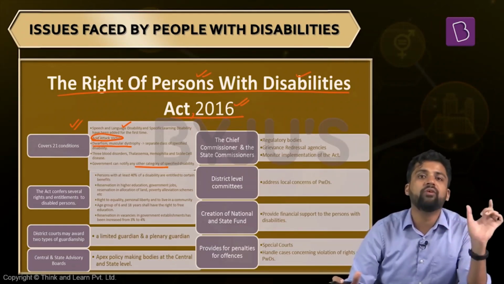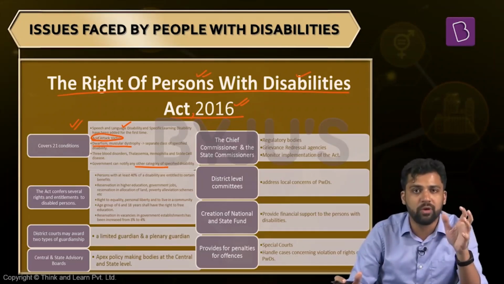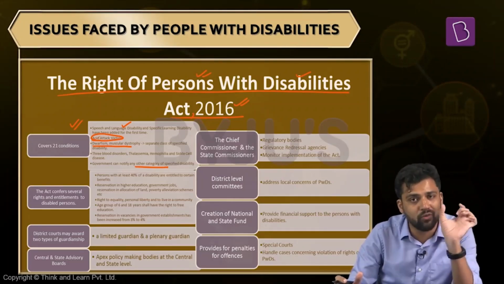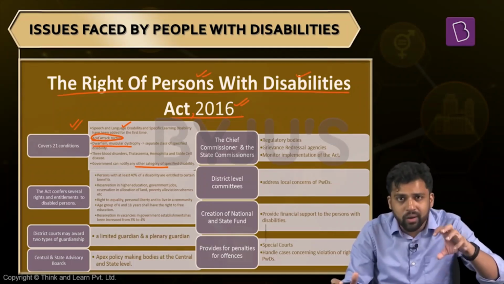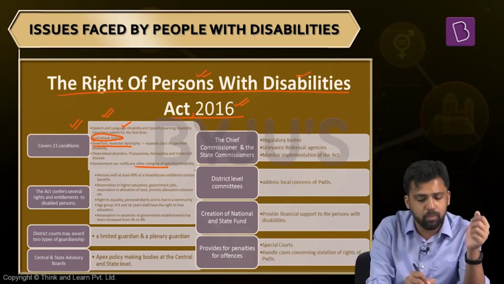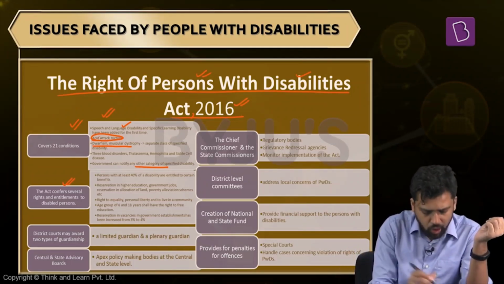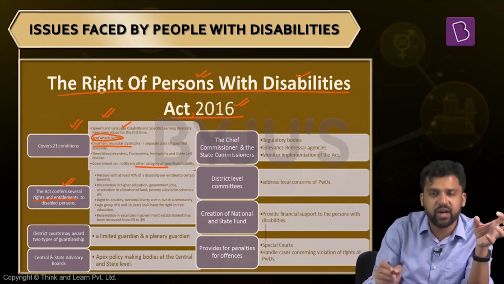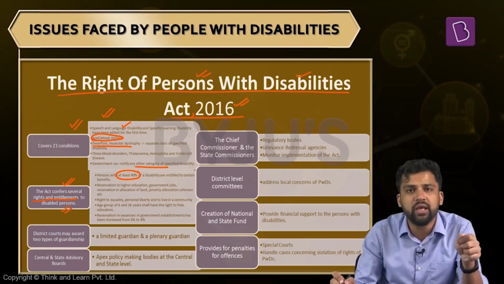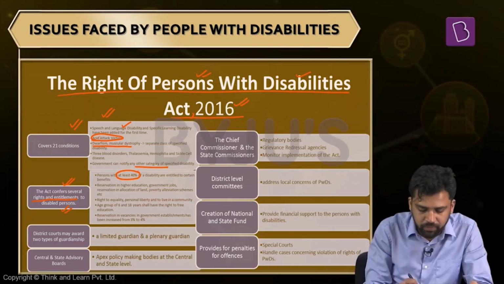One thing we had observed in the beginning is that when it comes to numbers related to people with disability, the numbers keep on varying. There's a lot of variation. The World Bank was giving some data, WHO was saying something else, and our census said something else. Now, our estimate of the extent of disability will be better, more reflective of the actual scenario. This particular law also provides some rights and entitlements to people with disability. Those who have at least 40% disability will get some benefits. For example, there can be reservation in higher education and in government jobs.